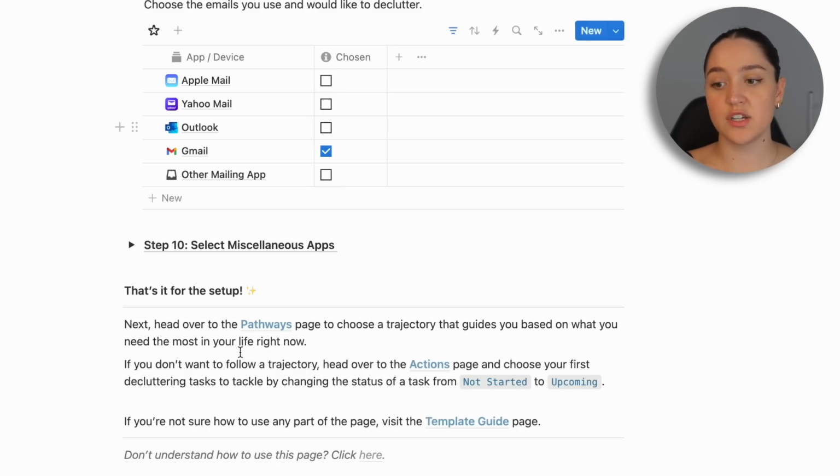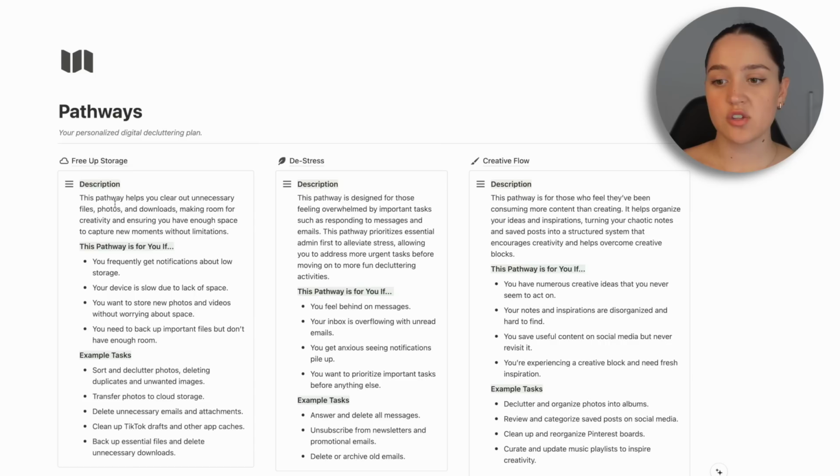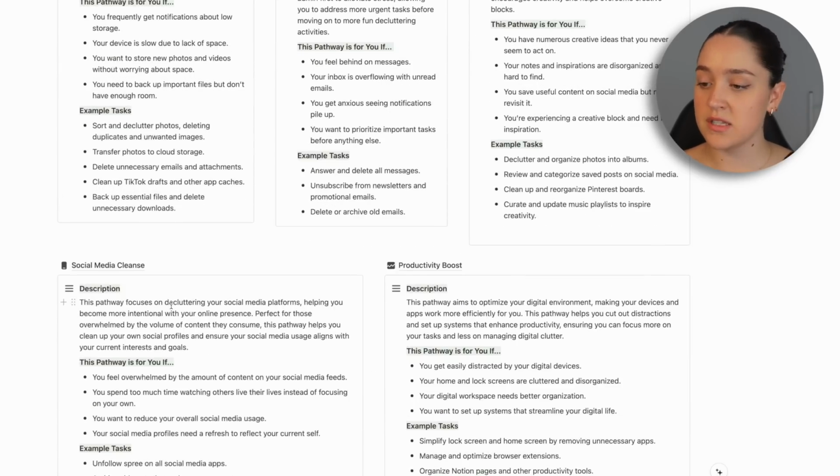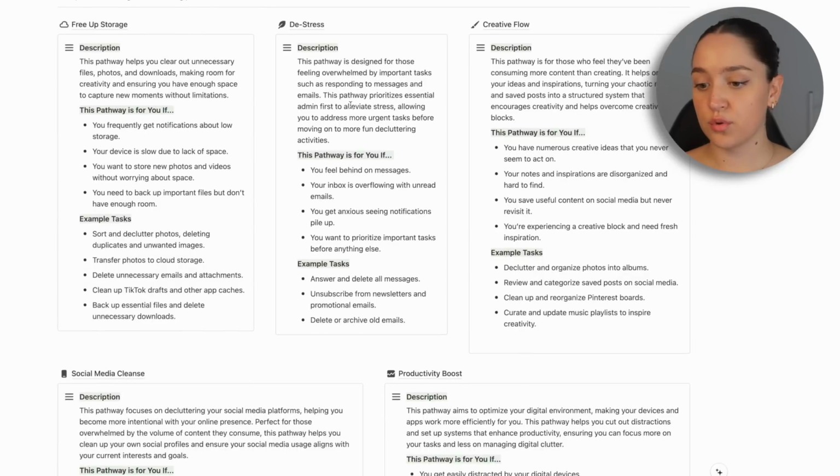Next, what I would recommend is to go to the pathways page. So it is the second page that we can see on here. So the way that I would describe pathways is personalized guides on how to tackle this whole declutter based on what you need the most in your life. So we have 5 different pathways. We have free up storage, de-stress, creative flow, social media cleanse, and productivity boost. I'm going to go through the 5 of these extremely quickly, but if you want to read more in detail, you can see that there's a whole description here and how to figure out if this path is for you and also some example tasks.